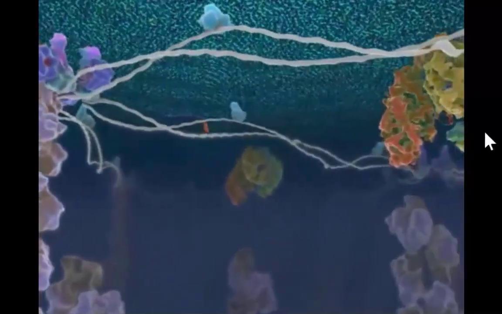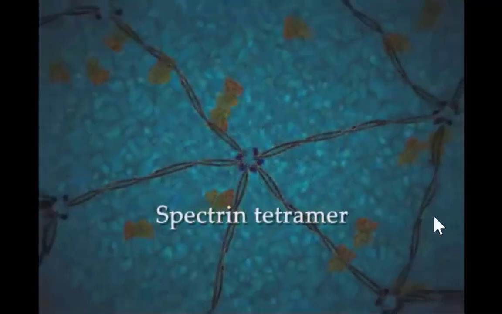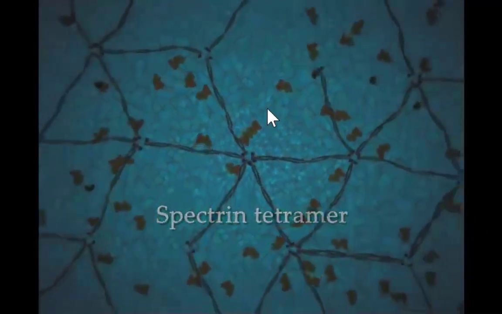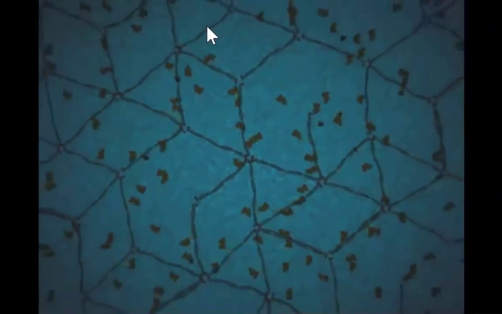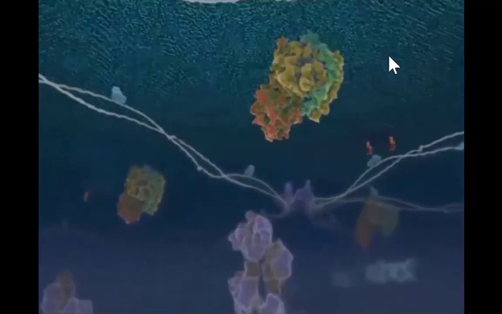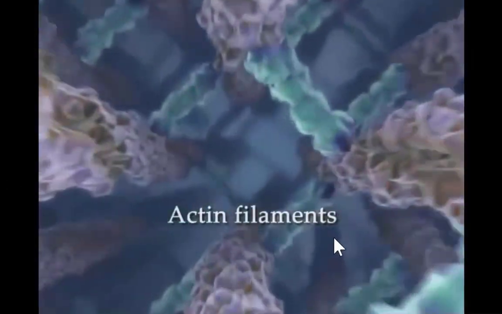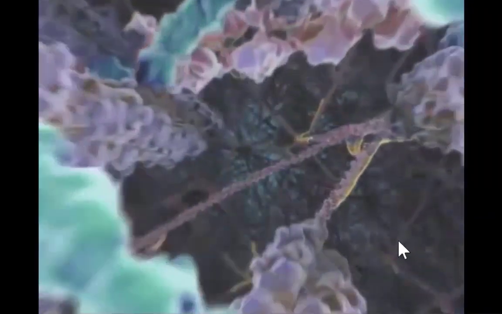Inside the cells, there is another cytoskeletal network. This network is made of so-called spectrin structures in tetramer forms, and they make a network right beneath the membrane so that the membrane has a rigid structure. Across this spectrin network, many proteins are embedded in the membrane, connecting the signal from outside to inside. If you go deeper inside the cells, there's another cytoskeletal structure, so-called actin filaments, forming a strong network inside the cell.